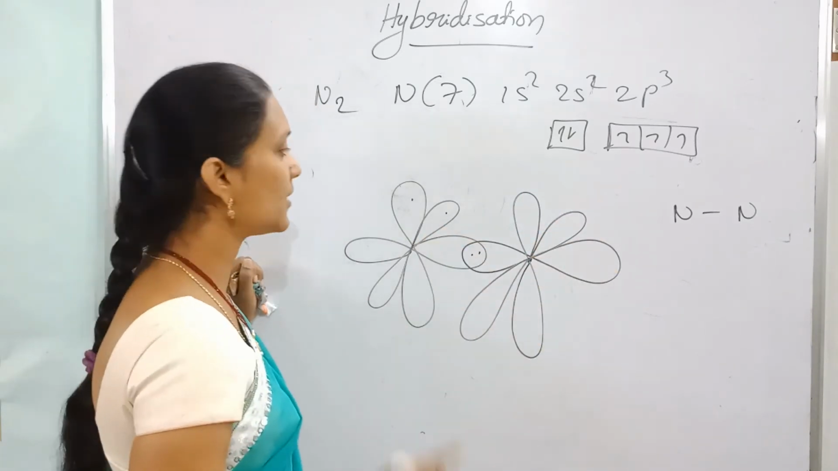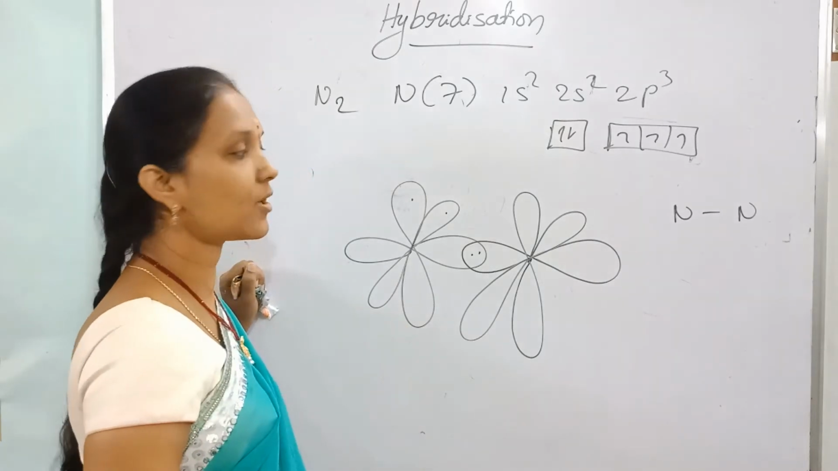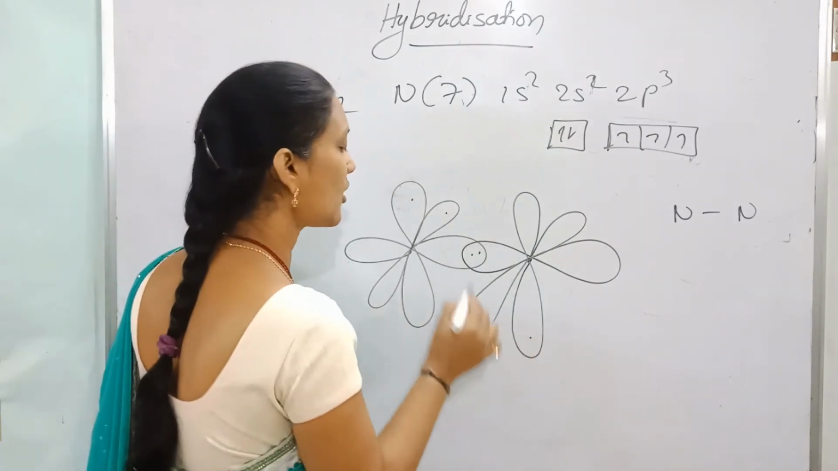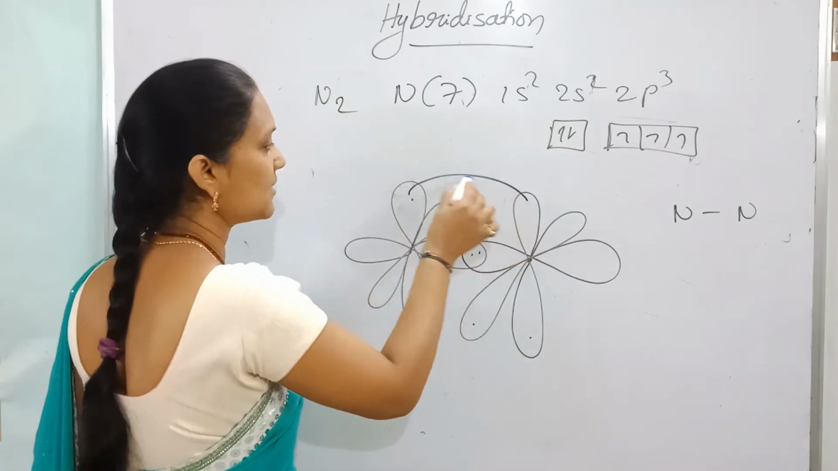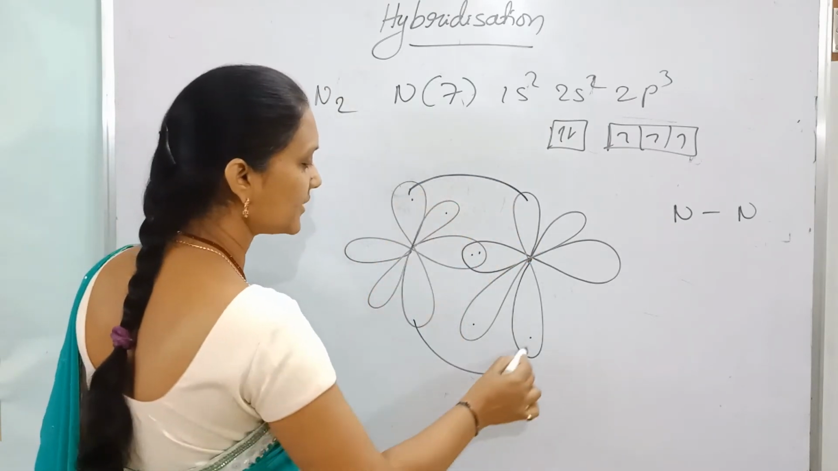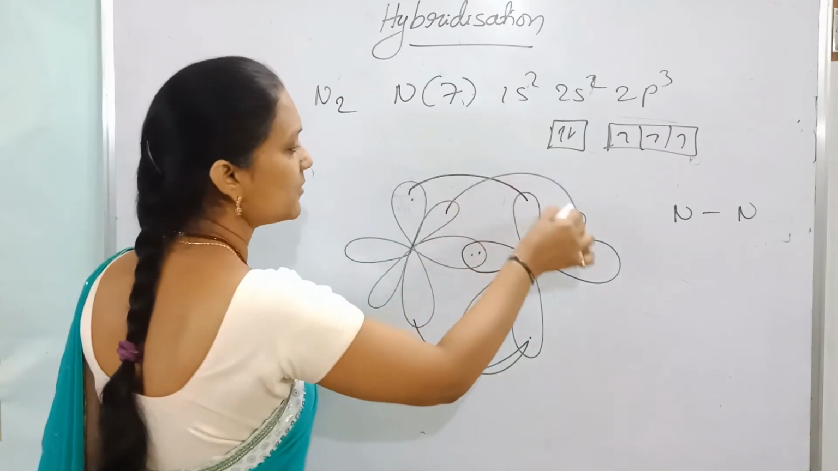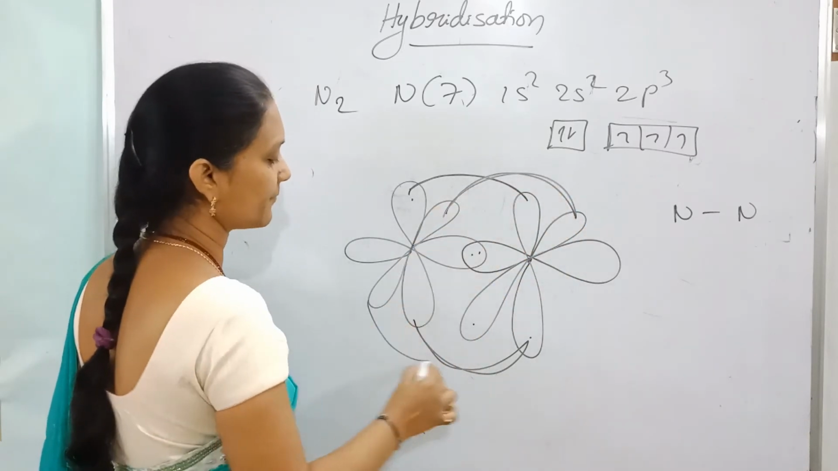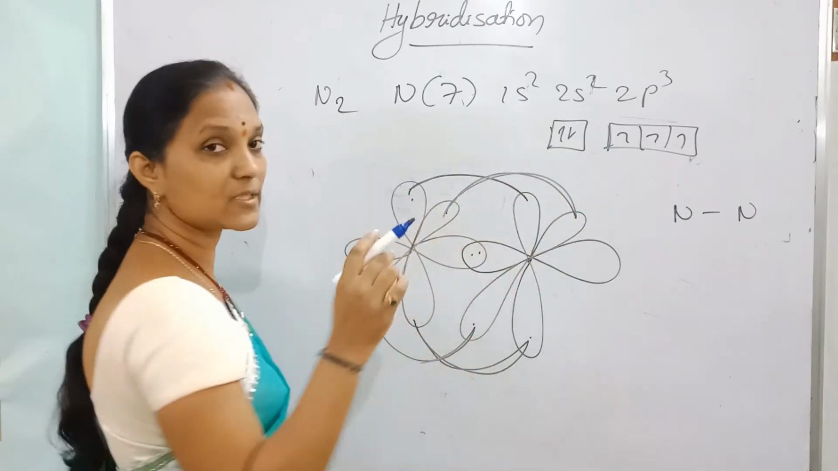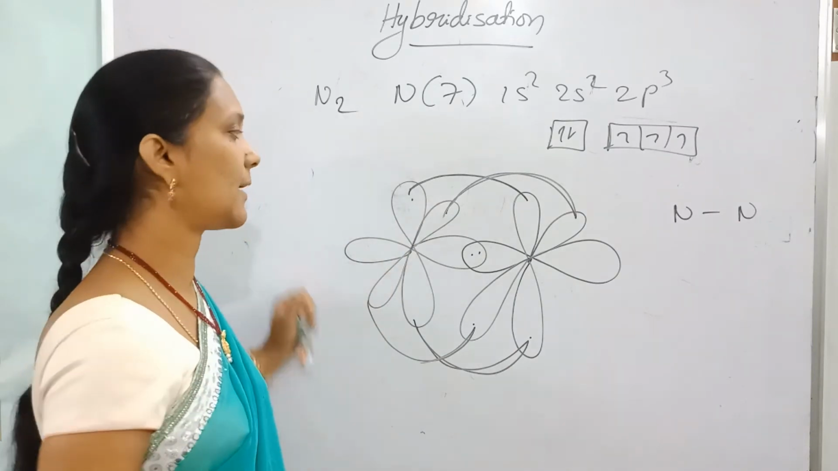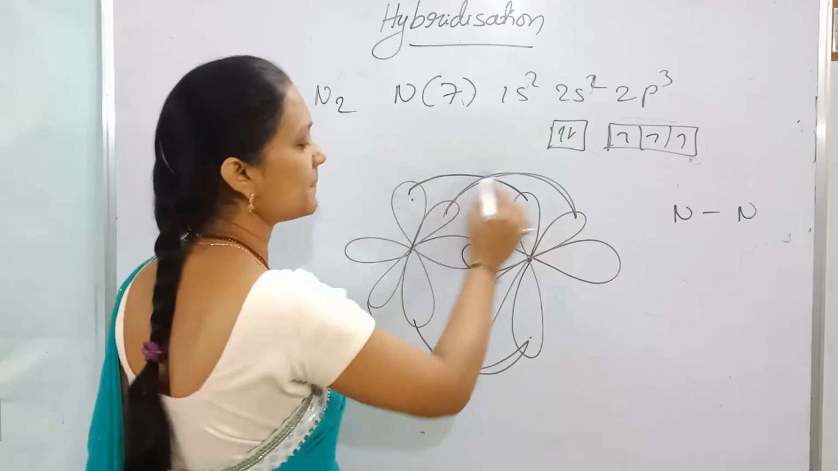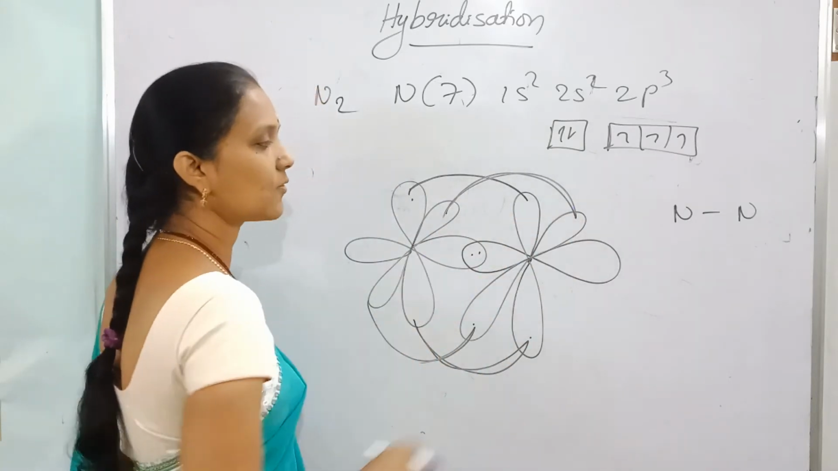overlapping is directional, and only symmetric orbitals are involved in overlapping. Symmetric orbitals involved in overlapping means px overlaps with px, py overlaps with py, and pz overlaps with pz only. Py with px overlapping does not take place. So py with py, pz with pz, like this overlapping takes place.